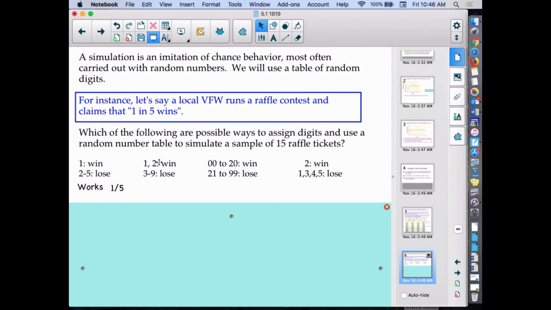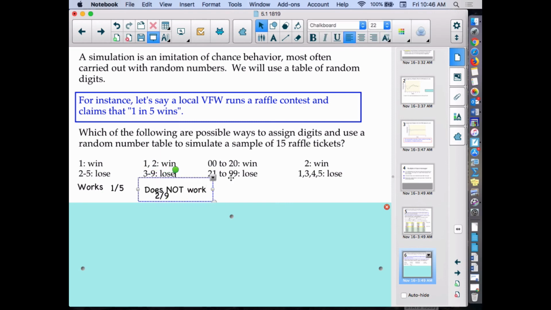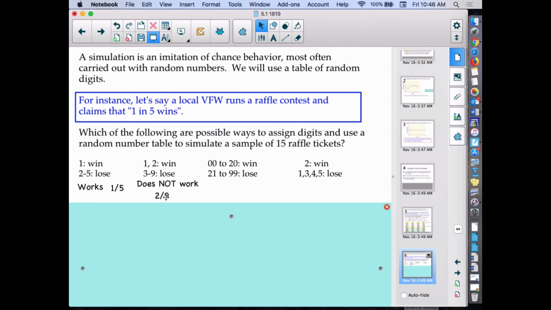Next one I have 1 and 2 is a win, so I have 2 digits that count as a win. Then I have 3, 4, 5, 6, 7, 8, 9. That's only 7 digits, so this would be 2 out of 9. This one does not work. Because we don't have a 20%, we only have 2 out of 9, which is like 22.2%.